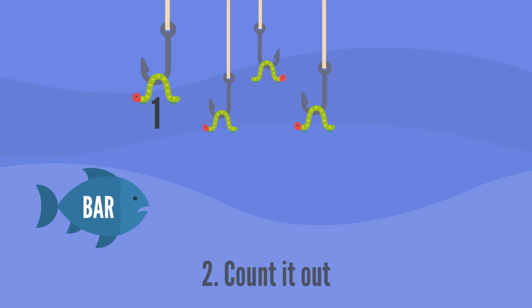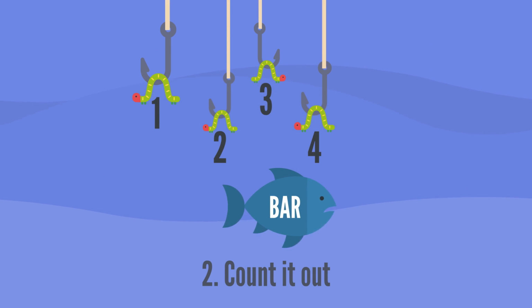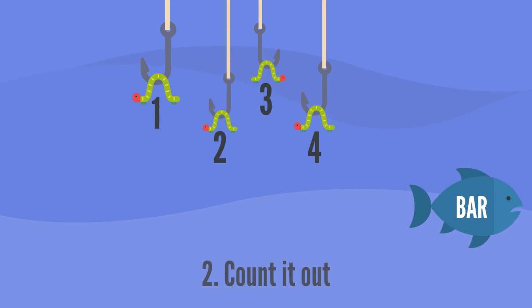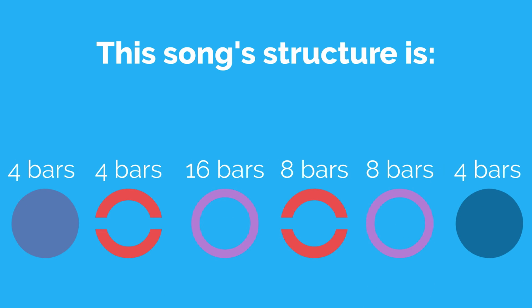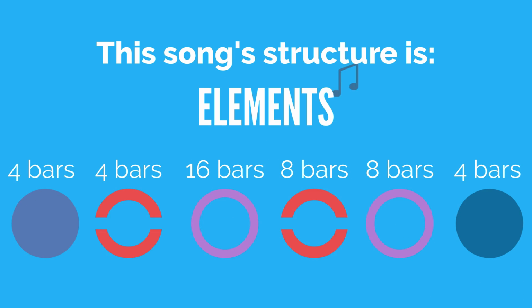The next step is to count it out. You find a bar and then count its iterations throughout the instrumental. Here's what I ended up with. Next, we assign them song elements. This beat has an unorthodox structure, so we'll go by ear.